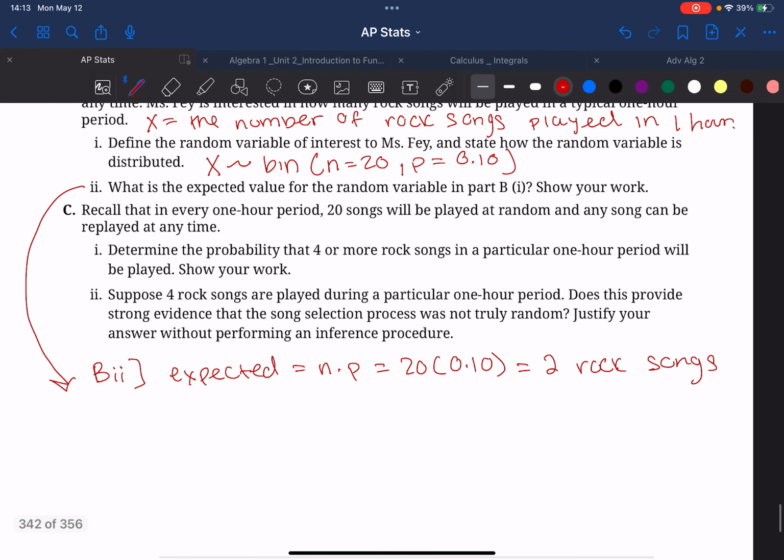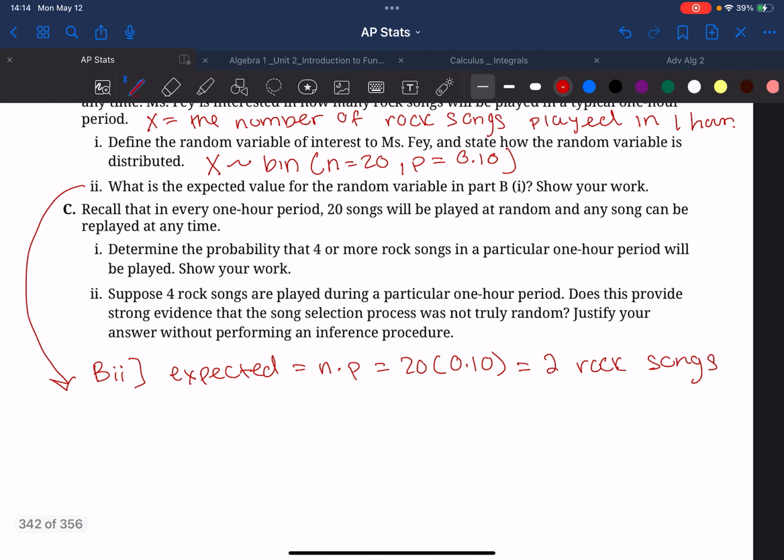Part C says, recall that in every 1 hour period, 20 songs will be played at random and any song can be replayed at any time. Determine the probability that 4 or more rock songs in a particular 1 hour period will be played. Show your work. So this is C, part 1.